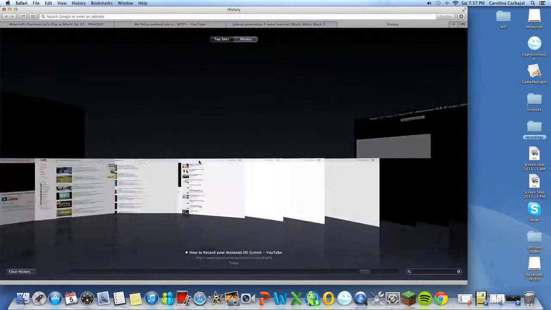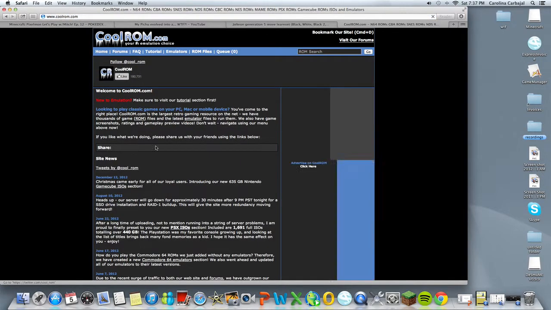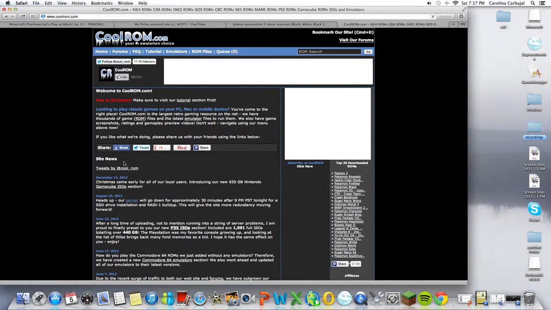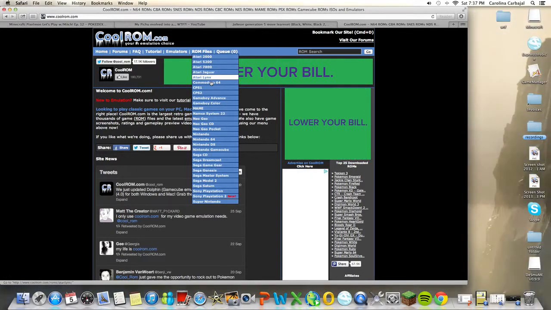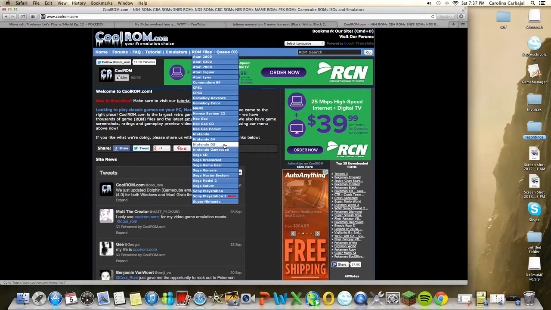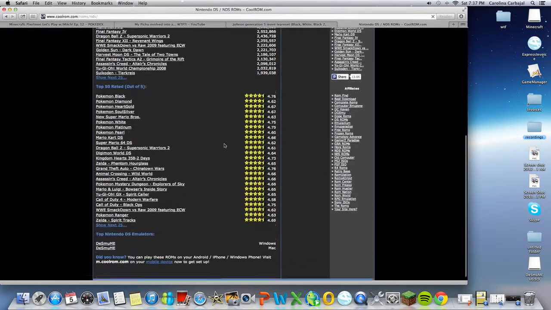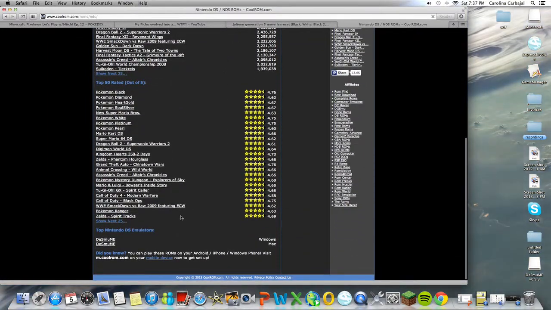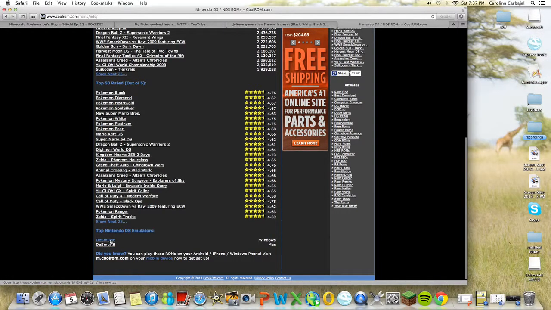So what you're going to want to do is go to this website, coolrom.com. I'll leave a link down in the description. If you want to go to ROM files, go to Nintendo DS simulators. And this installation is for a Mac, so I think it's pretty much the same for Windows, but the top one is for Windows and then the bottom one is for Macs.